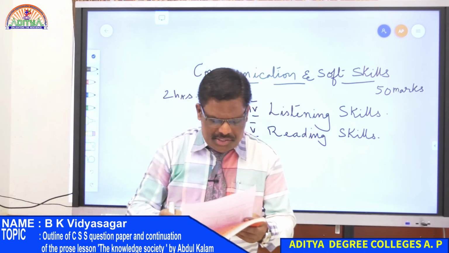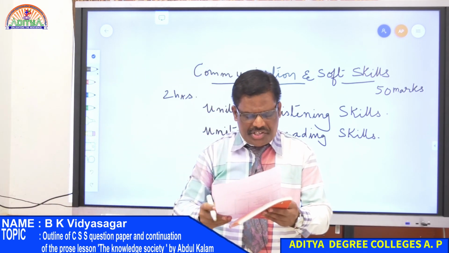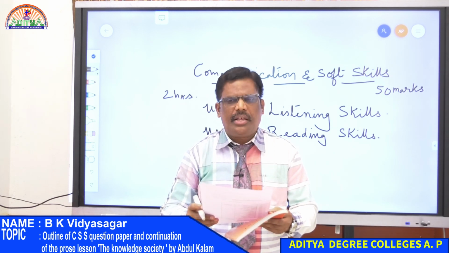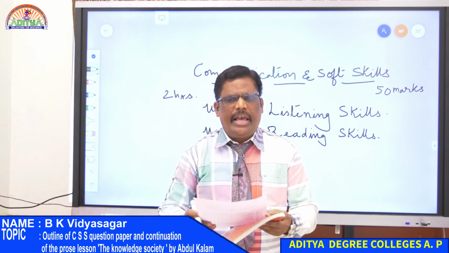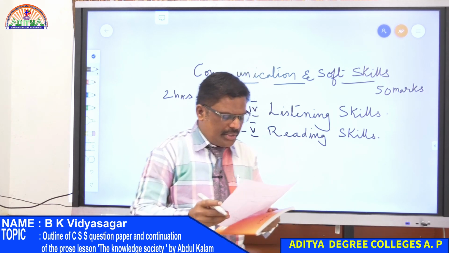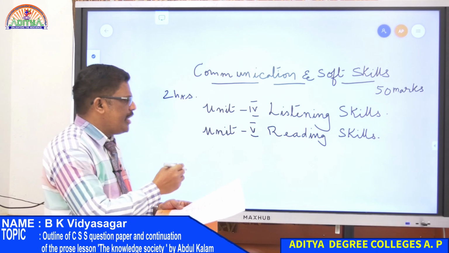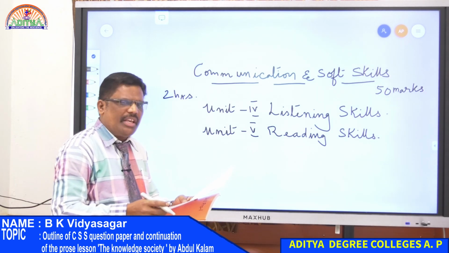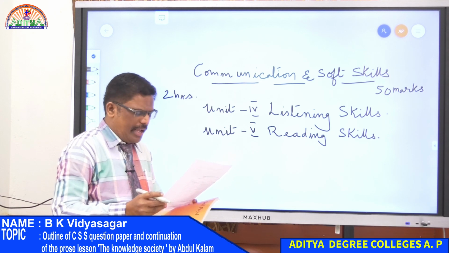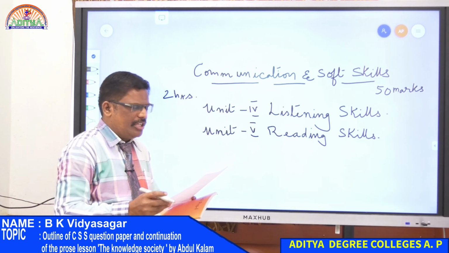Under reading skills, you have skimming, scanning, intensive reading, extensive reading and comprehension. Okay, I shall repeat again. Are you able to see this? Reading skills: skimming, scanning, intensive reading, extensive reading, comprehension.